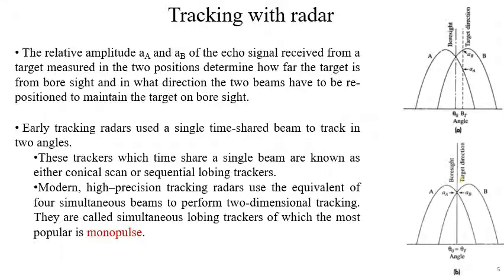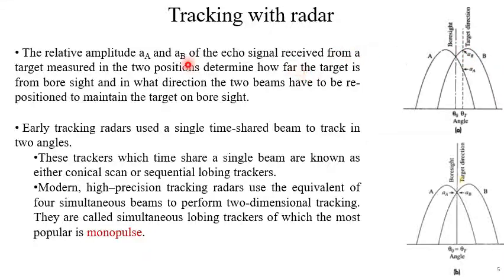So how can it do it? The relative amplitude. AA, this is the target. So beam A will get an amplitude of AA, and this is the beam position B, and this is the target. So here we have the amplitude of AB, A suffix B.